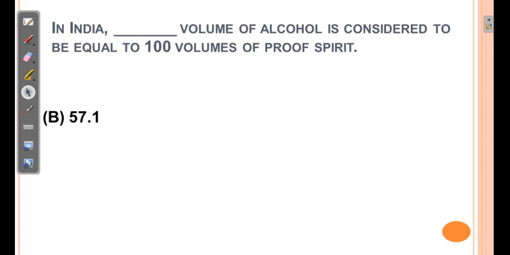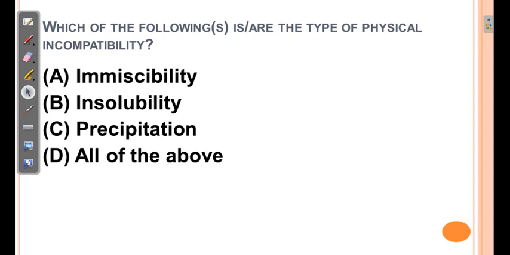Next, which of the following is or are the type of physical incompatibility? Though this is a question related to incompatibility, I have taken it here as it is somewhat related to this topic. Physical incompatibility is a physical change, anything which we can visually observe, and it is merely physical. Normally no chemical reaction is required. The options are immiscibility, insolubility, precipitation, and all of the above. So the correct answer is all of the above.